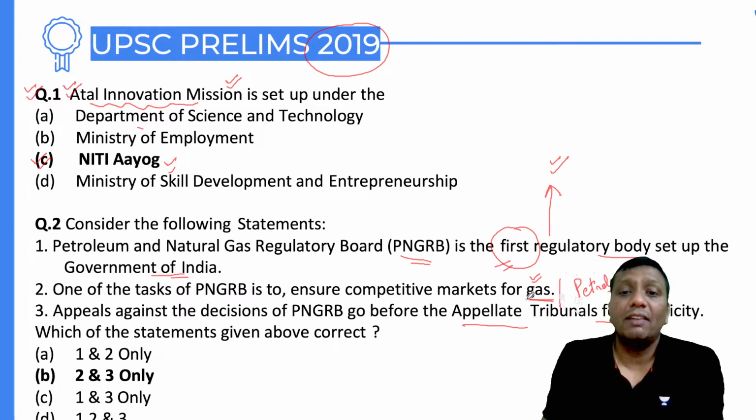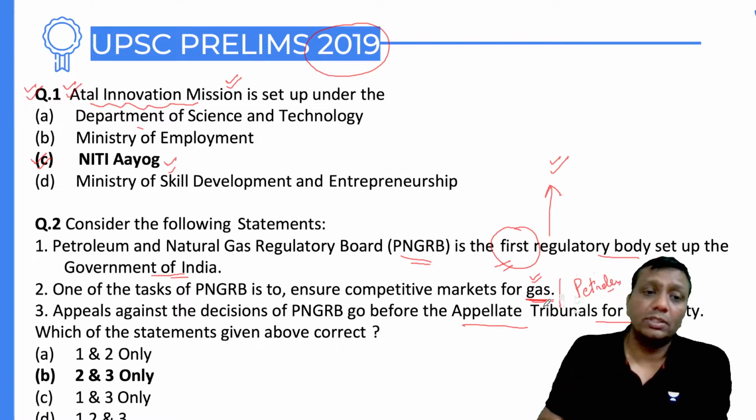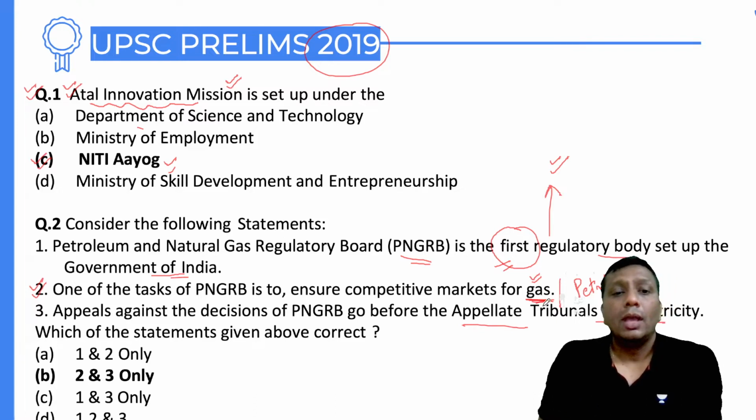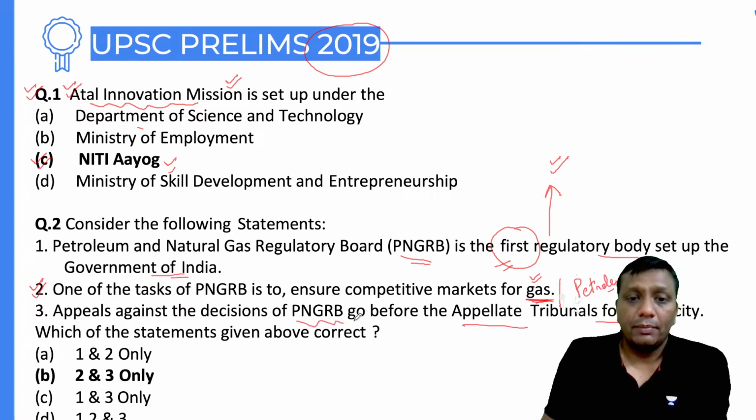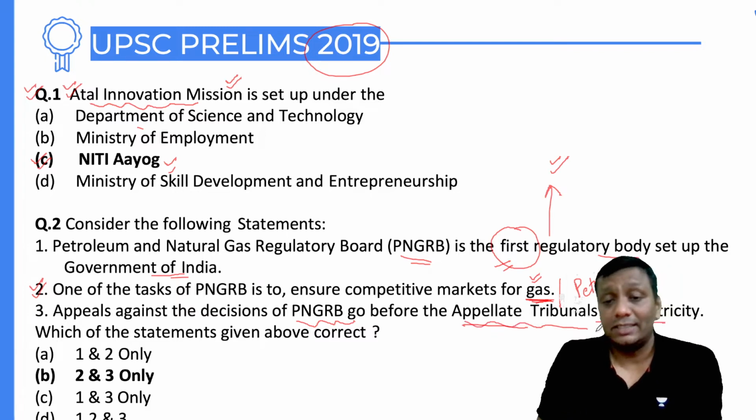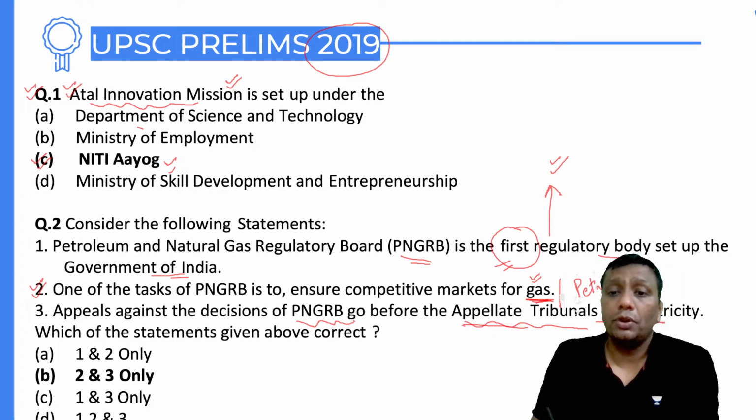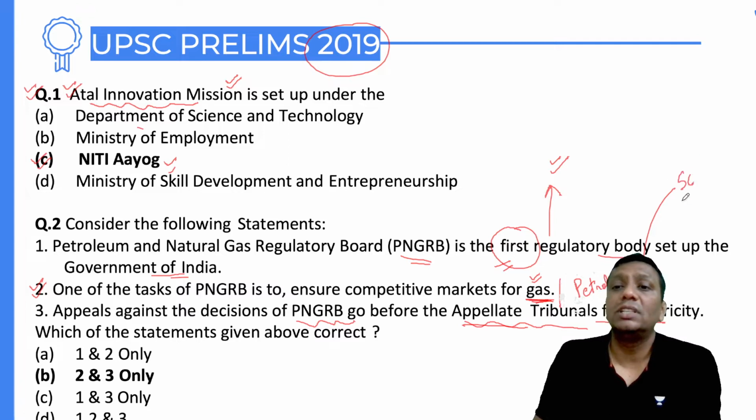But here generally I have an option, it is responsible to maintain a competitive market for the gas. So this is right, gas and petroleum all. But gas is also here, guys. Appeal against the decision of PNGRB will go under the Appellate Tribunal for Electricity. Definitely it is right. And still if the appellate tribunal is not going to resolve, in that case the Supreme Court decision will be the final decision.